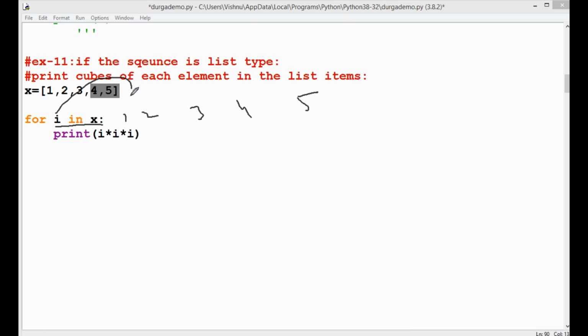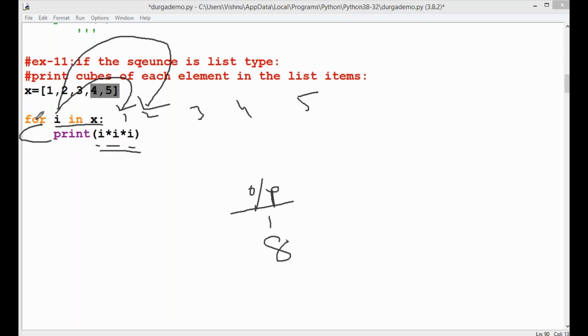Now the i value, the first time, is the first item of x. The value of i is 1: 1 into 1 into 1. What is the output? 1 into 1 into 1. Clear. The next time the i value equals 2. Print i into i into i: 2 into 2 into 2. 2 into 2 is 4, 4 into 2 is 8.